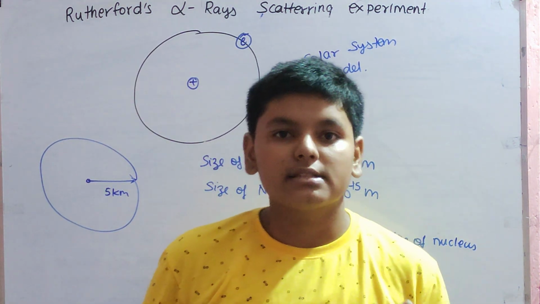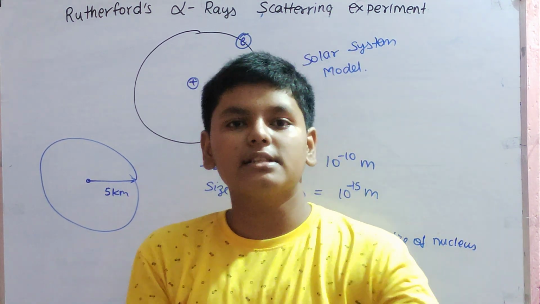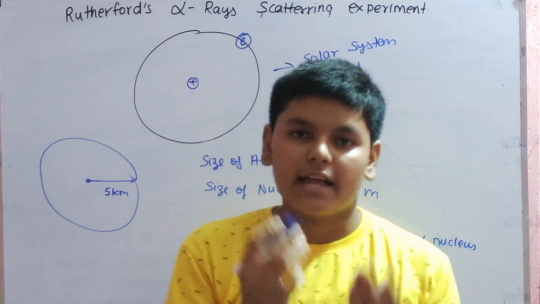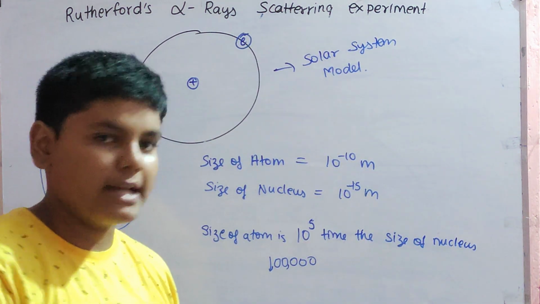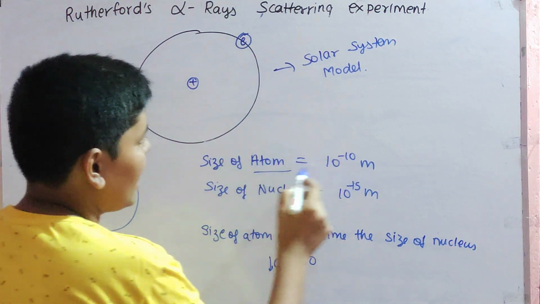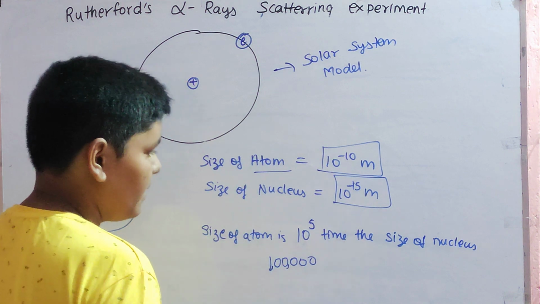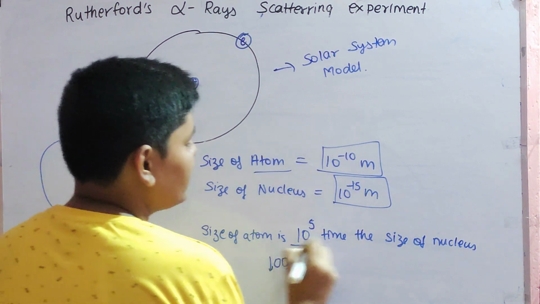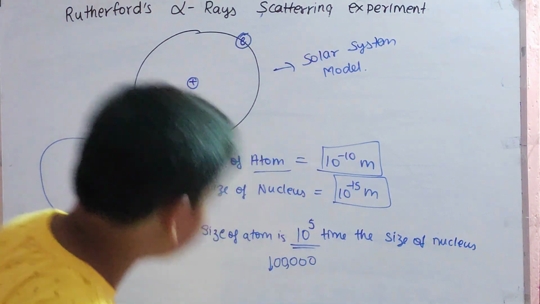The nucleus is so small that if you take a ball and circle 5 kilometers around it, that will be the approximate size of an atom. Not in that scale, in negative scale. So the size of the atom is 10 to the power minus 10 meter, and the size of the nucleus is 10 to the power minus 15 meter, which says that the size of the atom is 10 to the power 5 times bigger than the size of the nucleus.